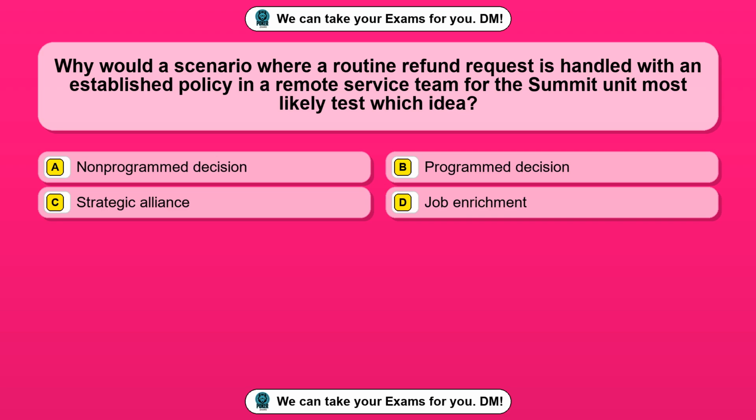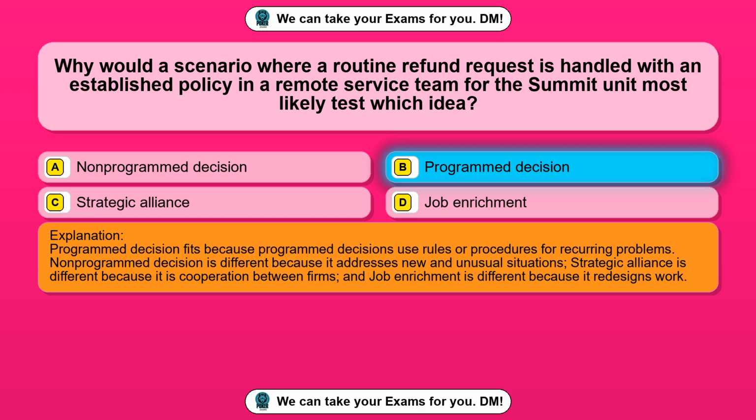Question 29. Why would a scenario where a routine refund request is handled with an established policy in a remote service team for the summit unit most likely test which idea? Option A, non-program decision. Option B, program decision. Option C, strategic alliance. Option D, job enrichment. The correct answer is option B, program decision.